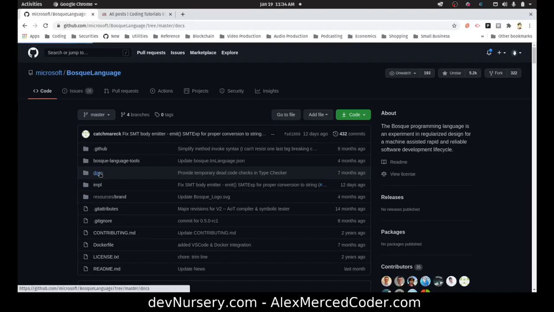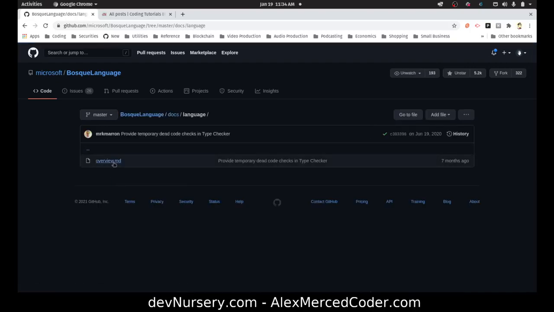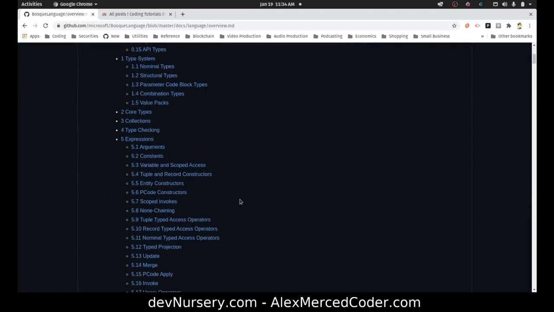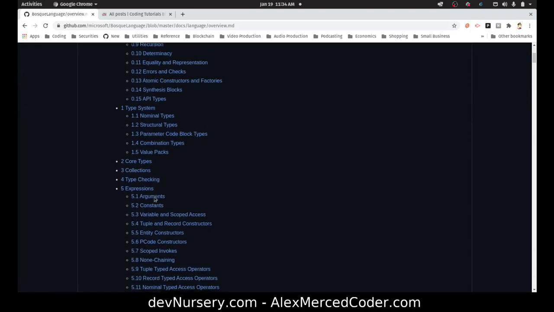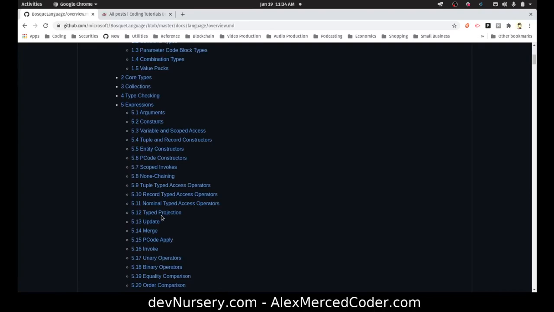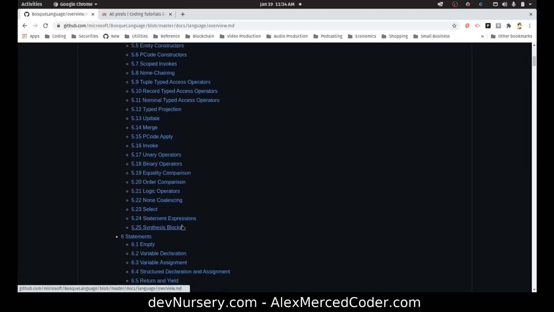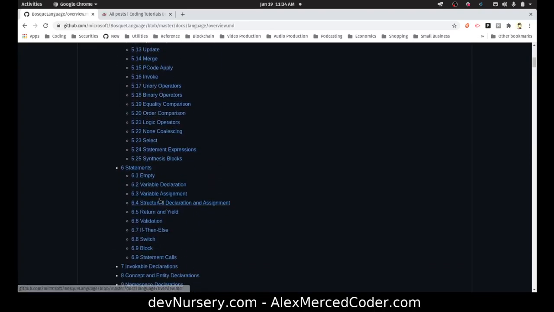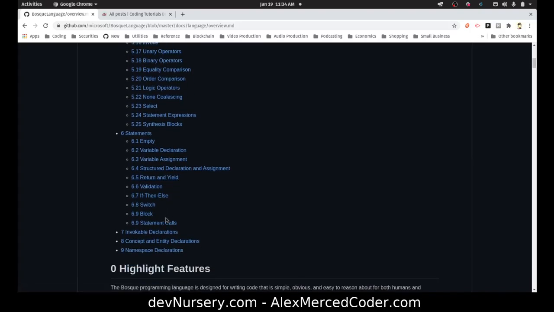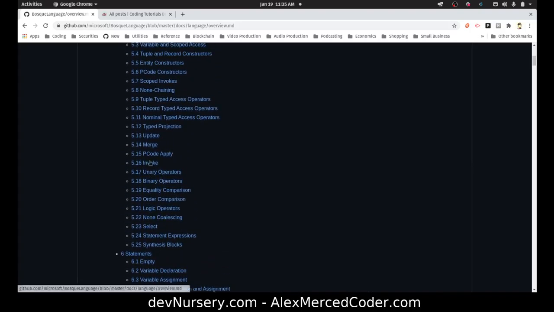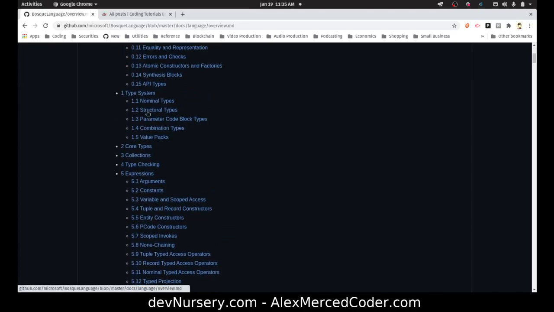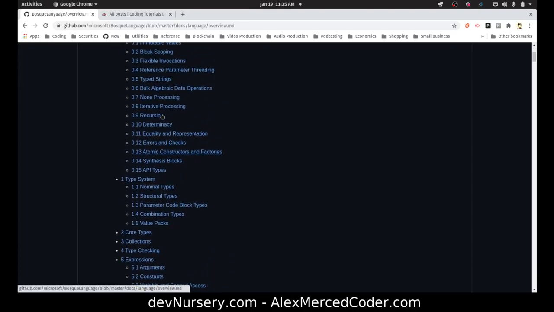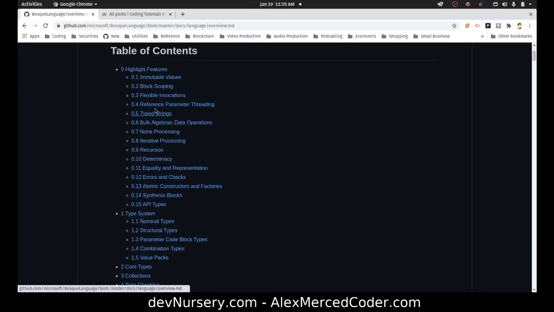So I'm going to head over to the docs, head over to the language overview. Okay, look for the multiple return values, type system, expressions, non-chaining, multiple return values. Where are we at? Variable assignment, statement calls. Must be earlier. Variable and scoped access, constants. Type systems, errors, determinacy.